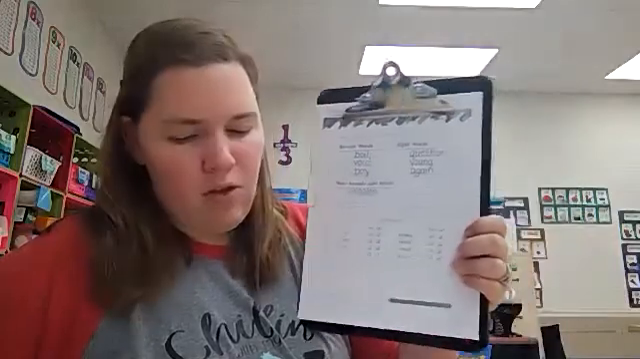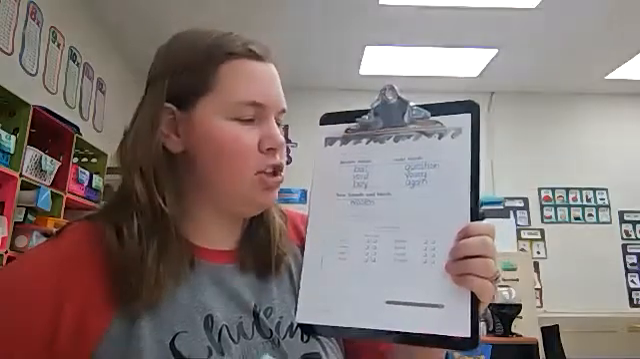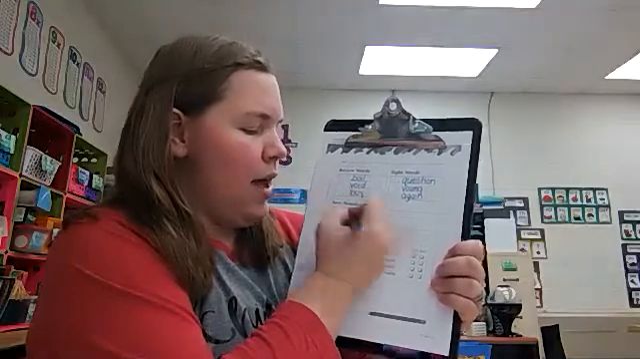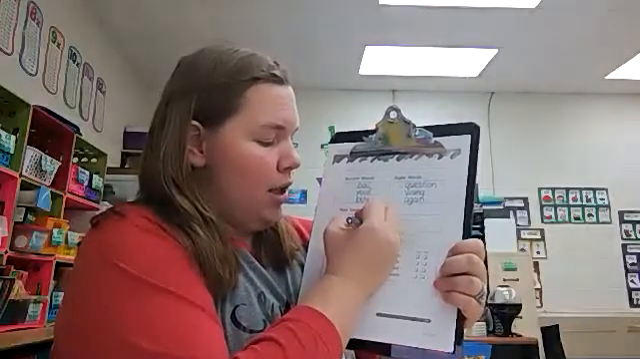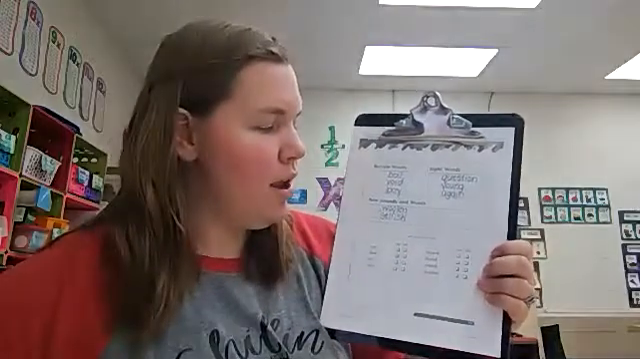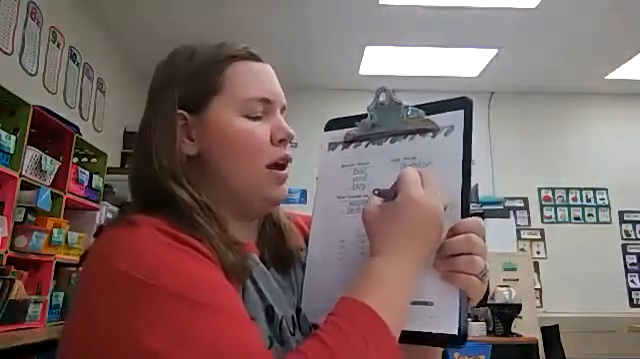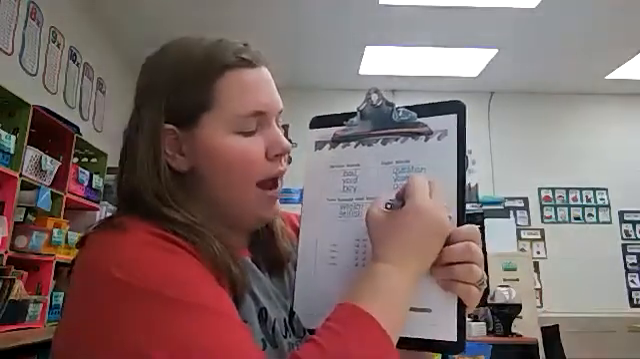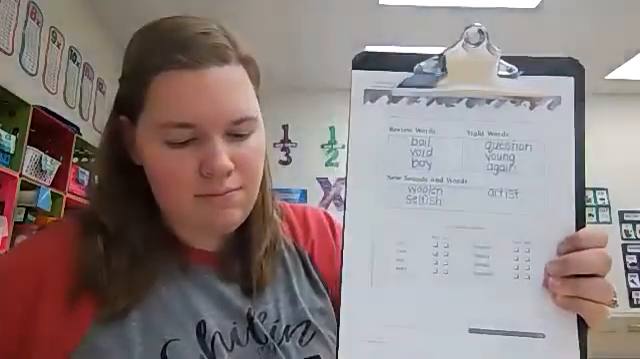Number 8, we're going to write the word selfish. Selfish. So the root word is self, S-E-L-F. Then we add the suffix ish, I-S-H, to make selfish. And for number 9, we're going to write the word artist. So the root word is art, A-R-T, then add suffix I-S-T, artist.